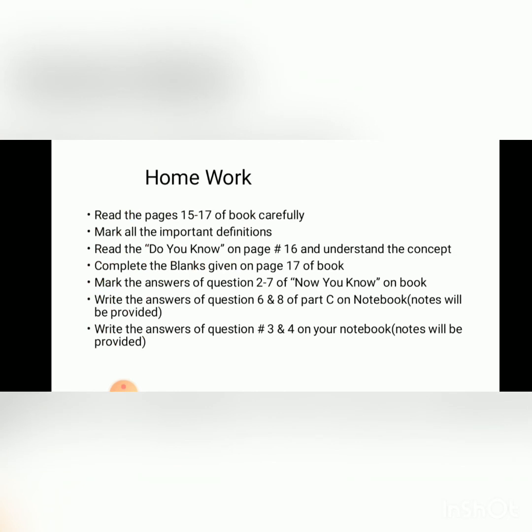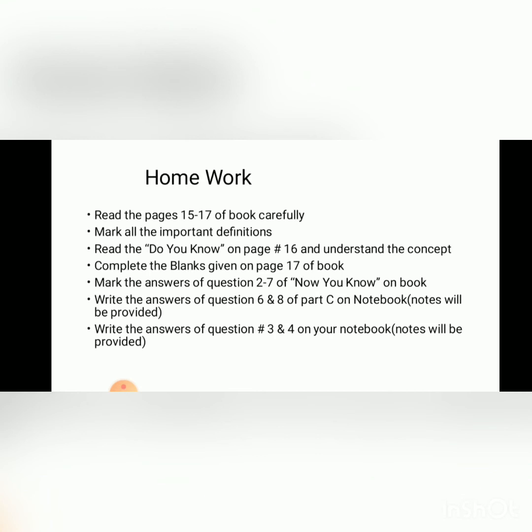Here's your homework again. Read pages 15, 16 and 17 of your book carefully. Mark all the important definitions. Read the Do You Know on page 16 and understand the concept. Complete the blanks given on page 17 of the book. Mark the answers of questions 2 to 7 of Now You Know in the book.